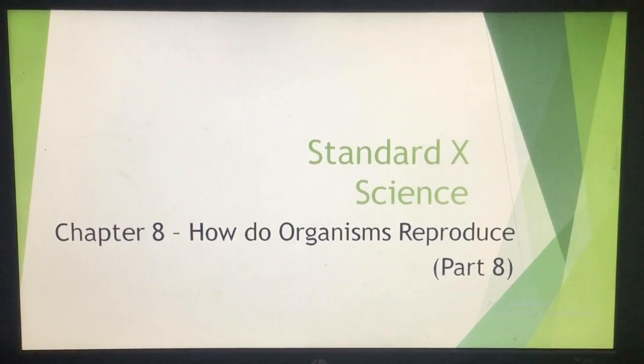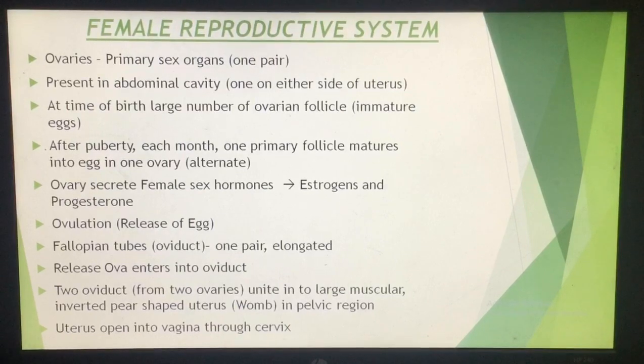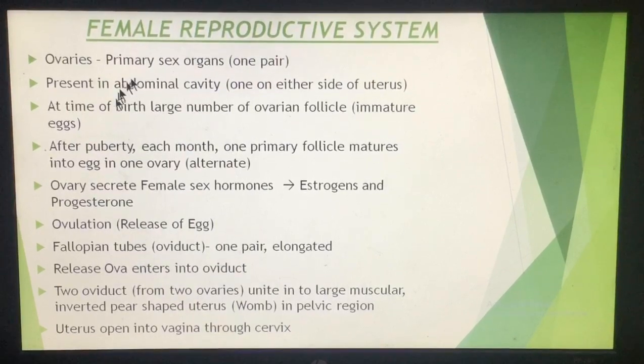Hello students, we'll continue chapter 8, that is how do organisms reproduce. Last time we talked about the male reproductive system. Today we'll be talking about the female reproductive system.